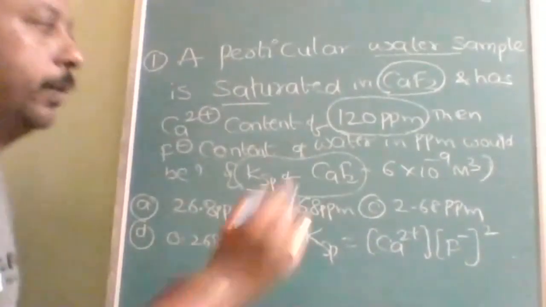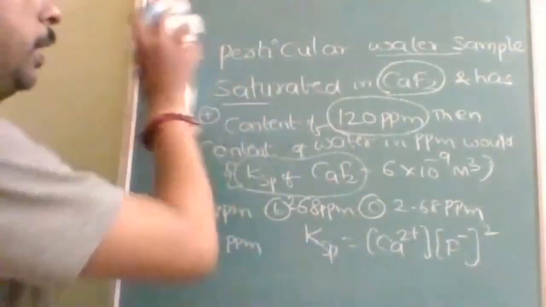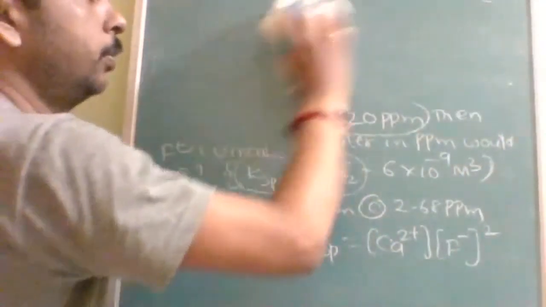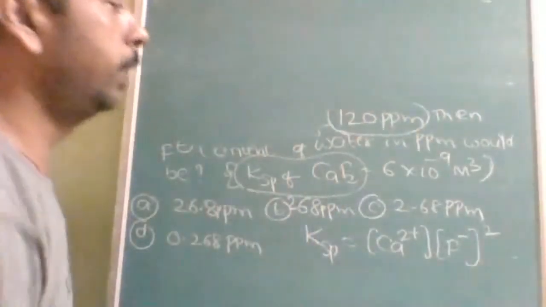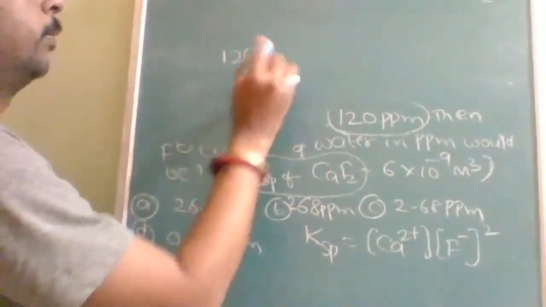Here it is given 120 ppm. I am eliminating this line so that I can get space for simplification. So calcium 2+ concentration is 120 ppm. So 120 gram.